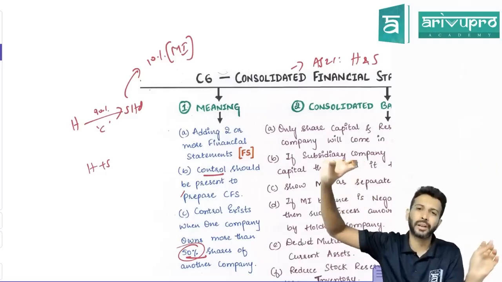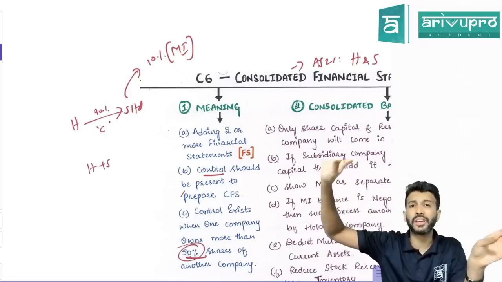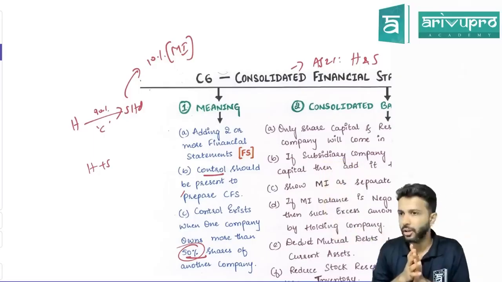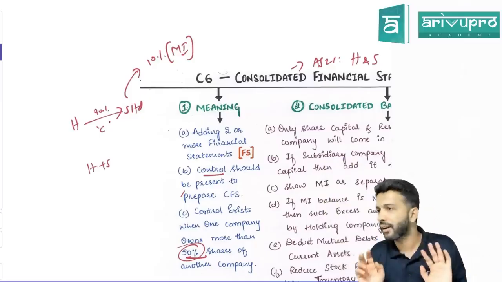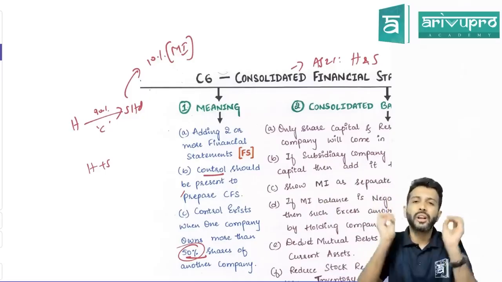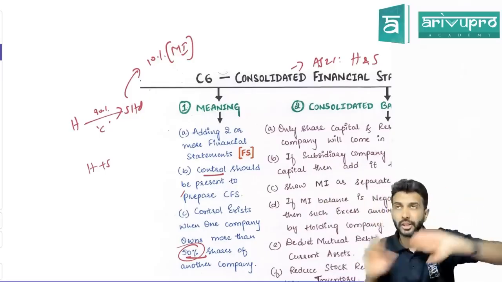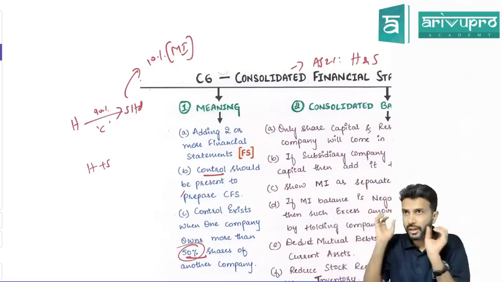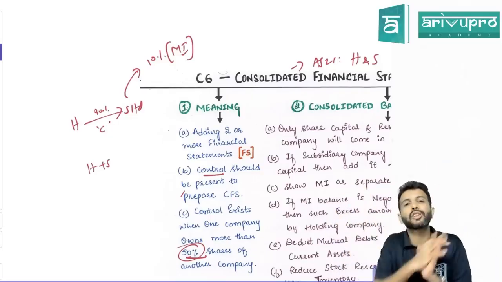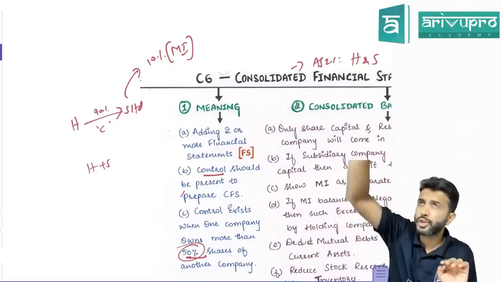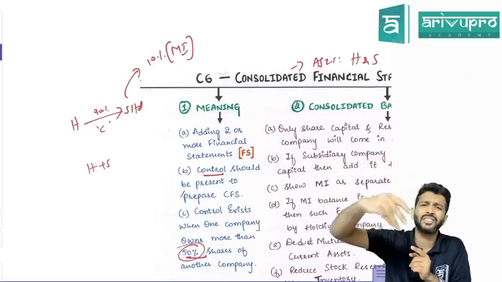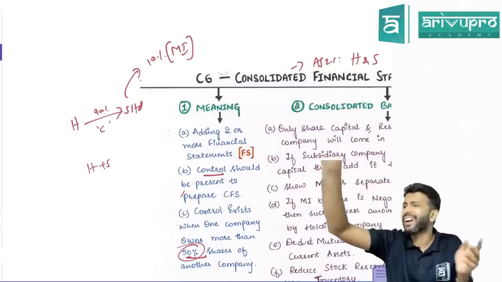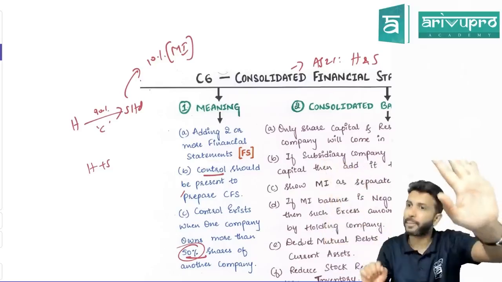Compare it with the share capital. Total share capital or only holding company share? Holding company share of share capital you compare. If you've paid more, or if you're getting a positive number, goodwill; negative number, capital reserve. Then the last working note is consolidated reserves and surplus. You prepare one working note where you'll get the total reserves and surplus, which you can directly show in the consolidated balance sheet. First, show all the reserves and surplus of which company? Only holding company, like general reserve, CRR, DRR, etc., and do not forget capital reserve.